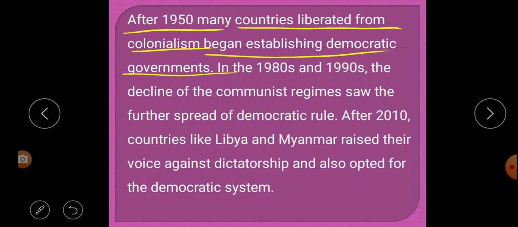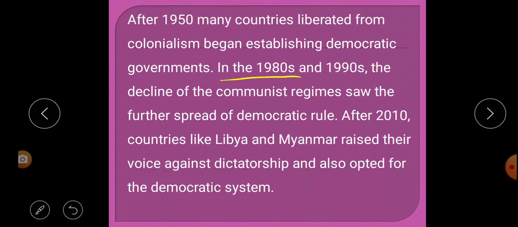So here it is said that after the year 1950, many of the countries were liberated from colonialism. After that, they established what? Democratic government. Understood? All the colonies, when they got freedom from colonialism, established their democratic governments.